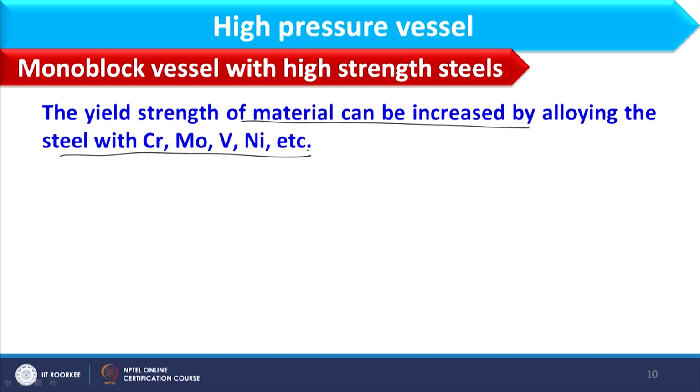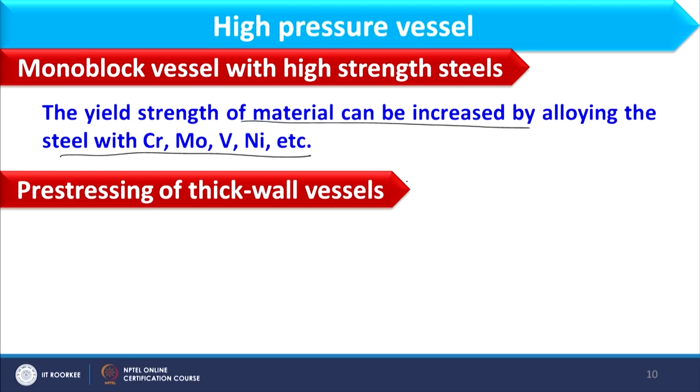In these 3 ways we can make a vessel which can be operated at higher pressure than that limited in the monoblock. Let us discuss the first point, how I can increase the yield strength of the material. Yield strength can be increased by alloying the steel with chromium, molybdenum, vanadium, nickel, etc.